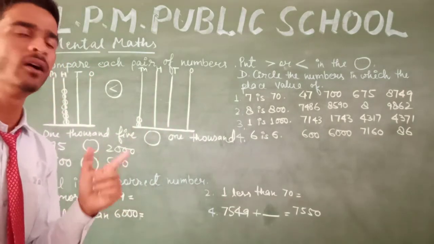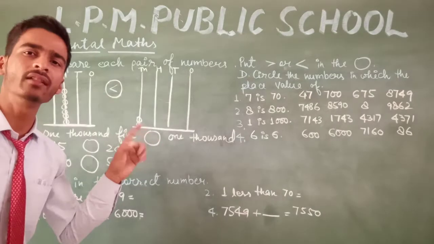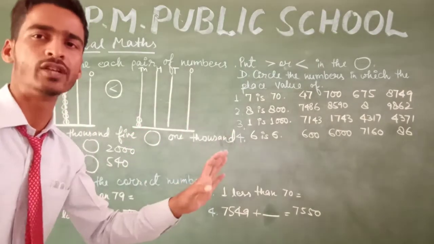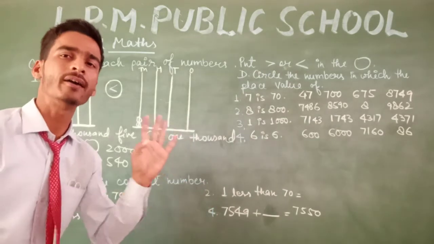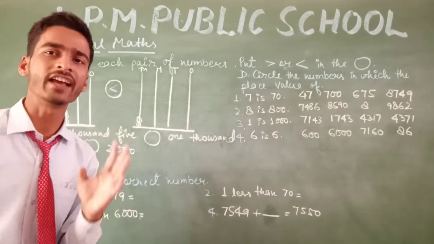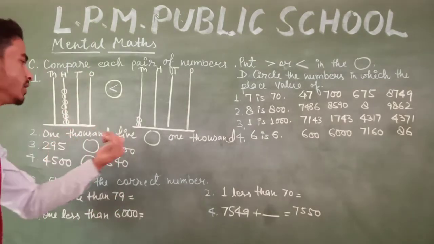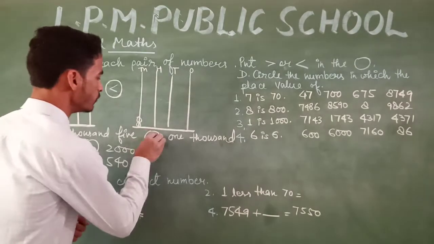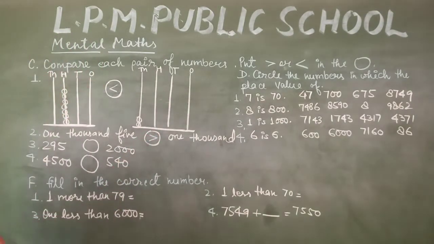Which one is greater? 1005 means 1000 plus 5, and the other is only 1000. Which one is greater? 1005 is greater because it has greater place value. So we can say that 1005 is greater than 1000.